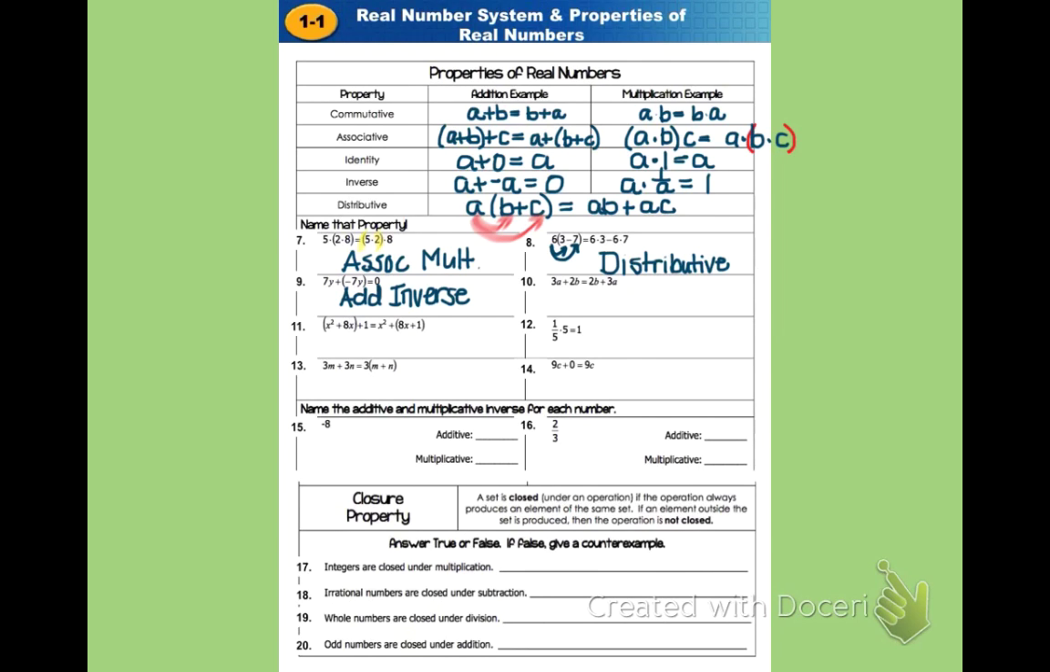In example 10, you can see that on one side of the equation it says 3a plus 2b, and on the other side they've just switched it around, so that is the commutative property of addition. And feel free to abbreviate as you need to. I just wrote COM-ADD, it just means commutative property of addition.